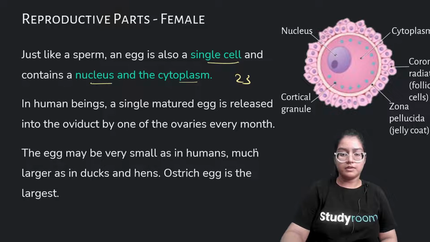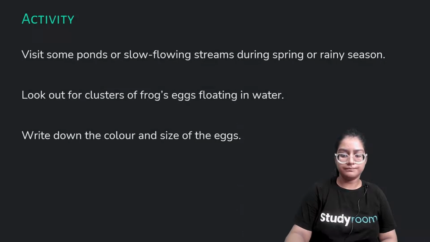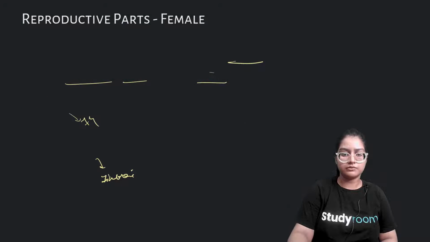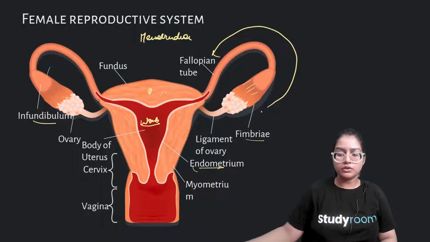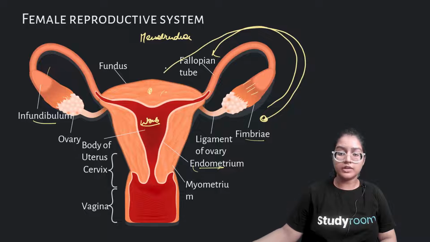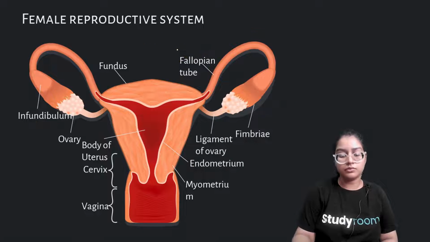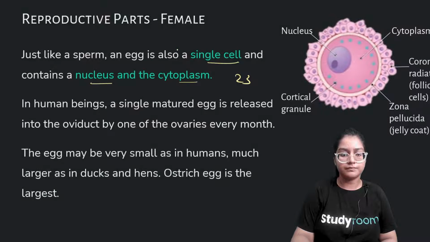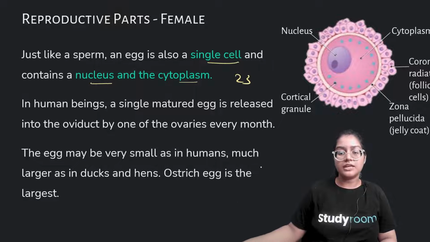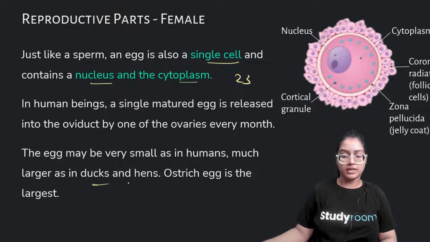I'll explain this with the help of the picture which we saw here. Every time an egg is laid here, every month it goes here. Just like I mentioned, the fallopian tubes carry the egg from this ovary part to the uterus part. This egg may be very small as in humans, much larger in ducks and hens. Ostrich egg is the largest. So you just have to remember what is the egg, what are fallopian tubes, fimbriae, infundibulum, uterus.